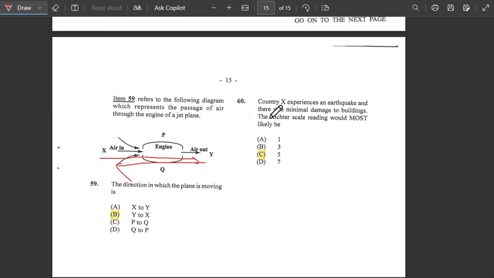Alright, number 60, last and final. It says country X experienced an earthquake. There was minimal damage to buildings. The Richter scale reading would most likely be. If they have the Richter scale for the buildings from earthquake X, let me see here, minimal damage would simply mean a minimum of 5, I could say. So the answer to number 60 would be 5. So the answer would be C, 5 would be the minimal damage.